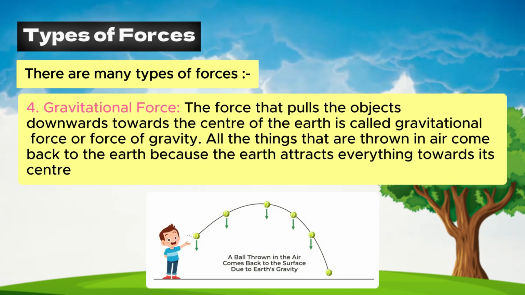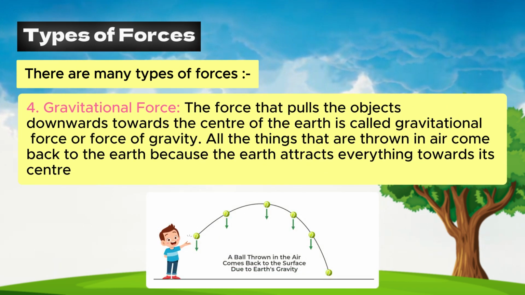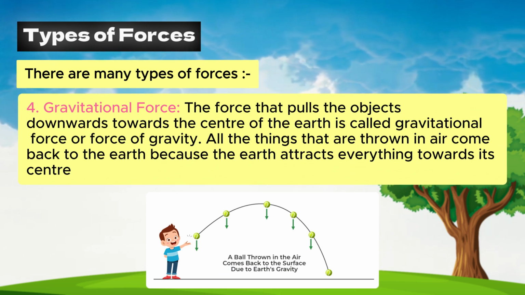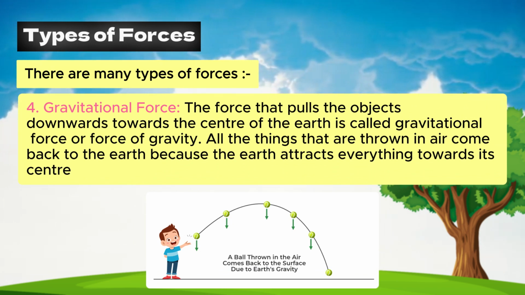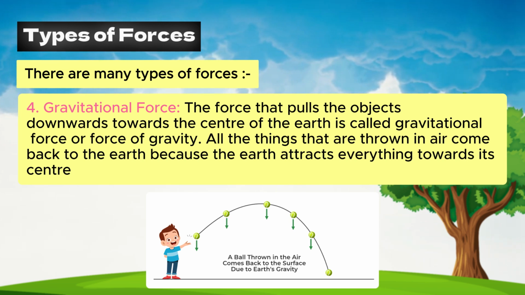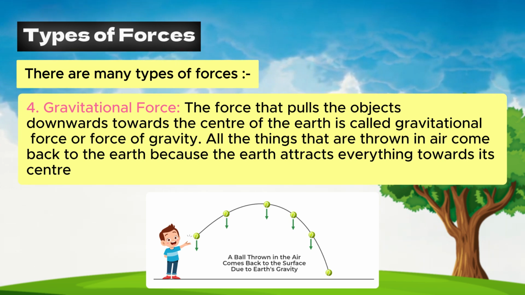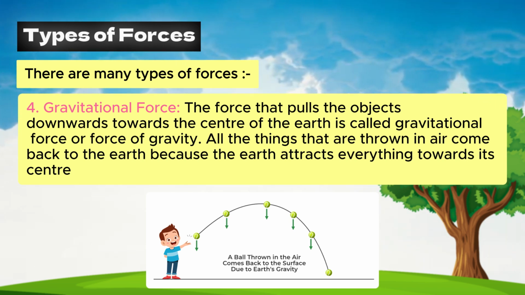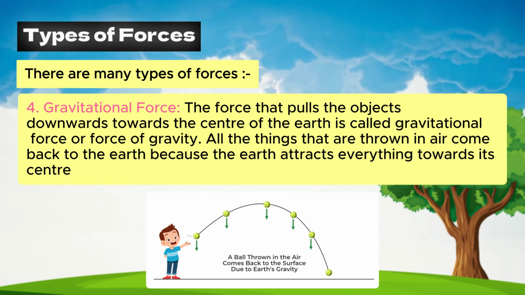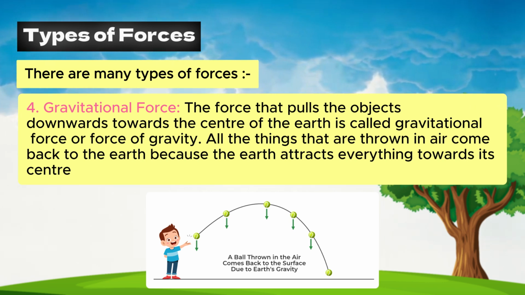4. Gravitational force. The force that pulls the objects downwards towards the center of the earth is called gravitational force or force of gravity. All the things that are thrown in air come back to the earth because the earth attracts everything towards its center.